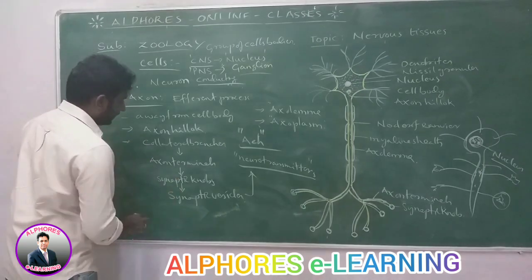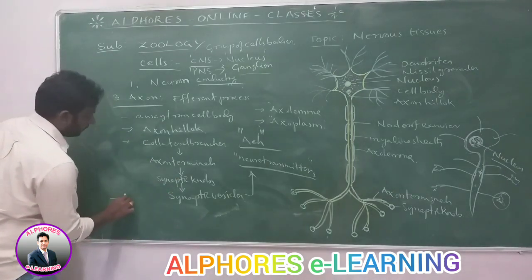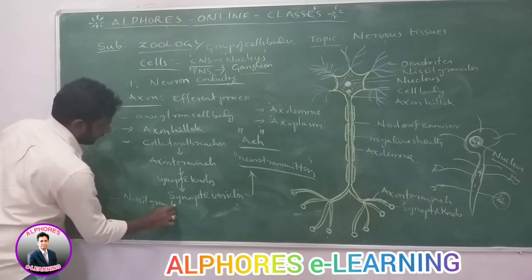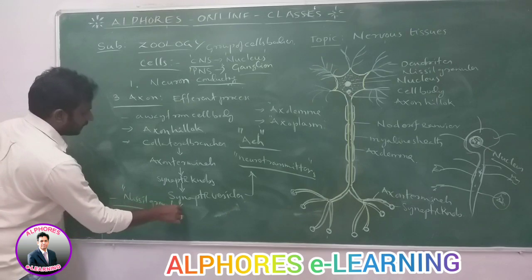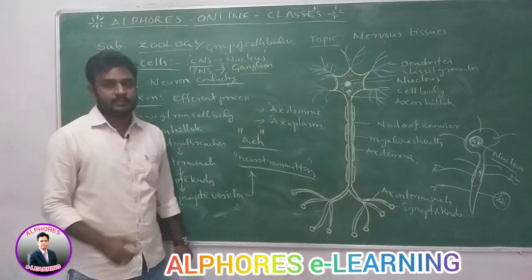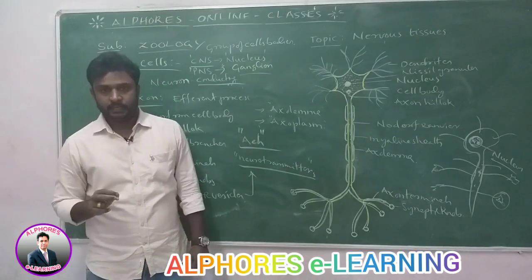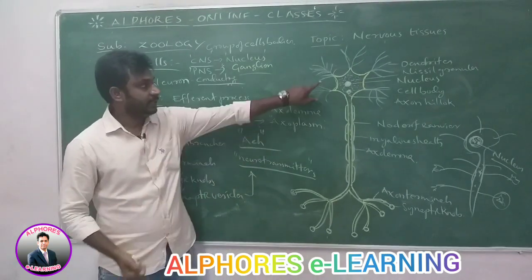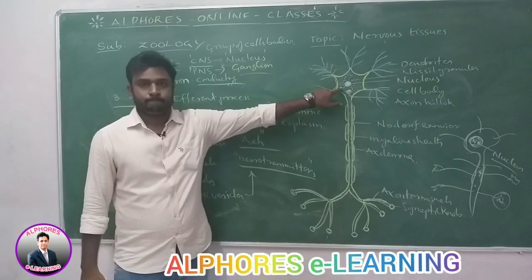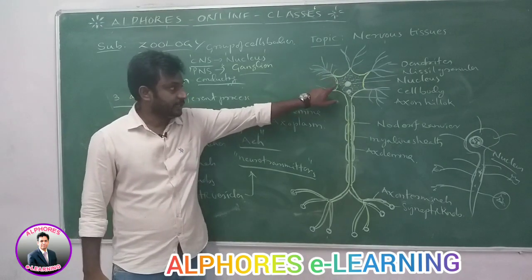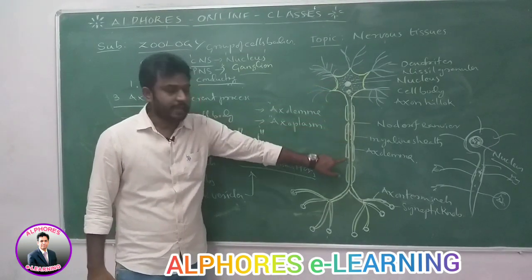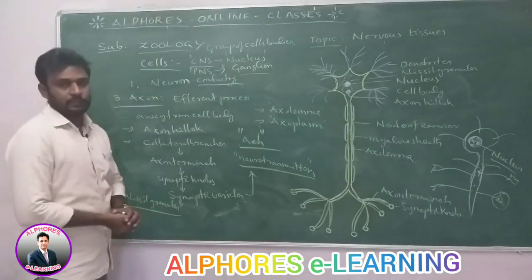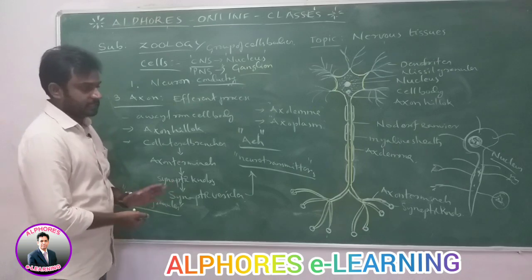Here Nissl granules are absent. Most important point, Nissl granules. Nissl granules are the sites of protein synthesis, like sites of rough endoplasmic reticulum. Nissl granules are present in the dendrites and cell body, but not present in the axon. The cytoplasm of the axon is without Nissl granules.